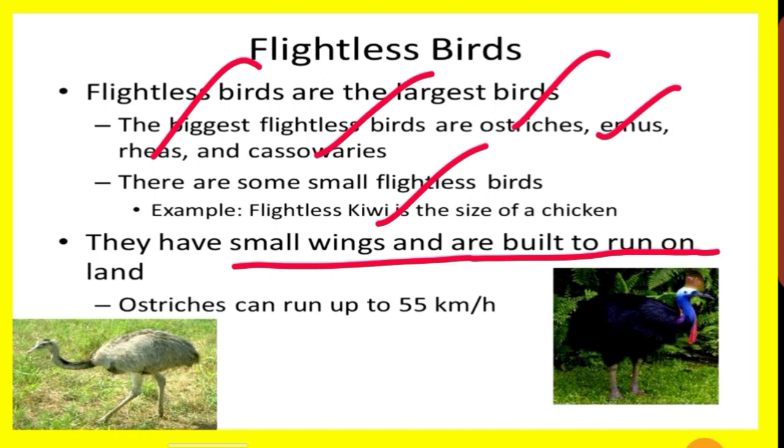The small wings are modified so that they can run on land. Ostrich is actually the largest flightless bird, right? It can run up to 55 km per hour.